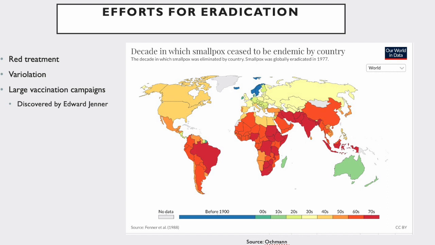It was not until English physician Edward Jenner found a modern solution known as a vaccine in 1796. Throughout the 19th and 20th century, there were large vaccination campaigns like mass vaccinations and surveillance containment that helped eradicate smallpox. On May 8, 1980, the 33rd World Health Assembly officially declared the world free of the disease.